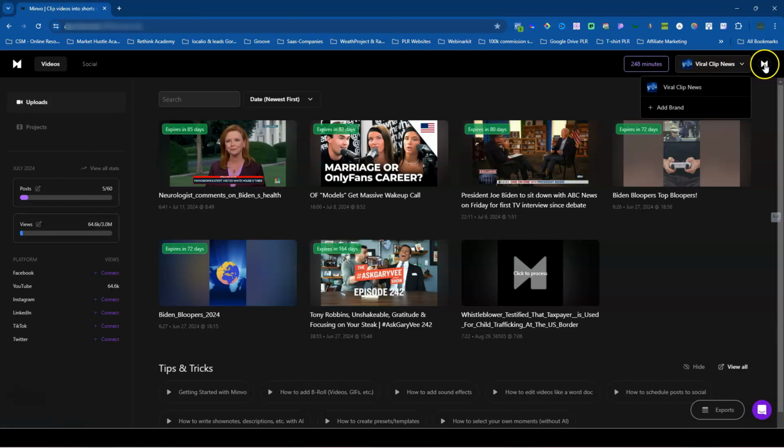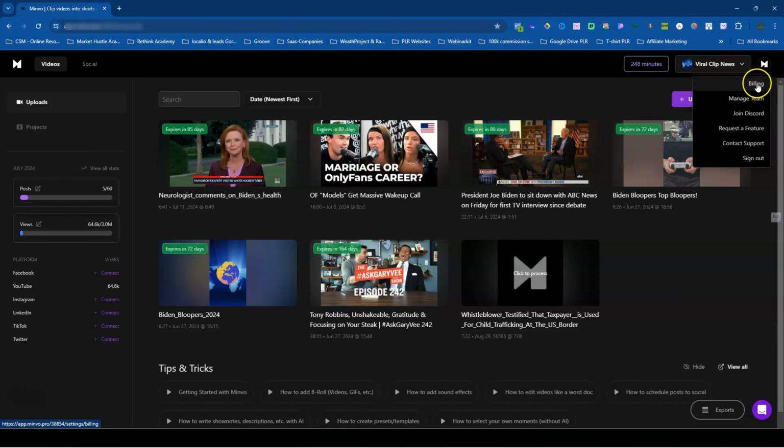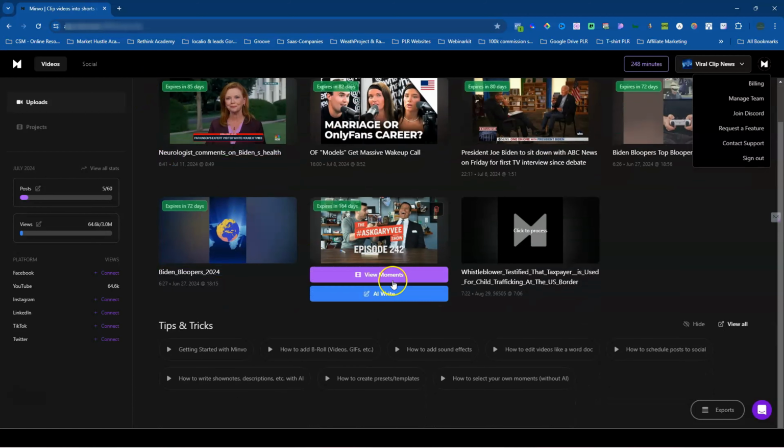And then on the right of that, if you click the drop down here, you'll see all your billing, your team, the Minvo Discord, as well as request a feature, contact support, and sign out. So that will cover the entire dashboard.